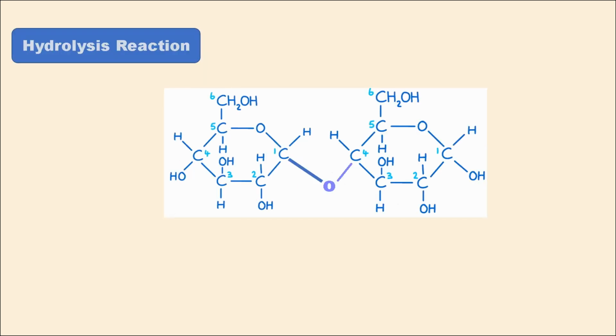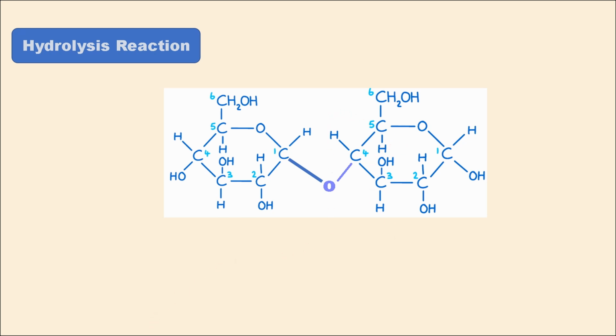Now let's discuss the hydrolysis reaction. So in a condensation reaction, a water molecule is removed to form a bond. However, during hydrolysis, the process is reversed. A disaccharide, which is a molecule made up of two monosaccharides, is split into two by adding a water molecule.